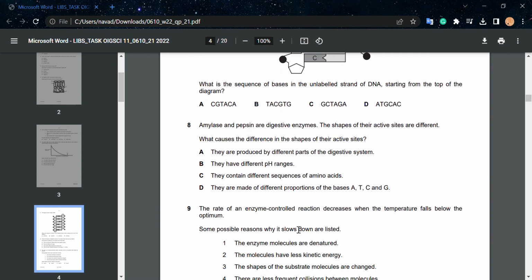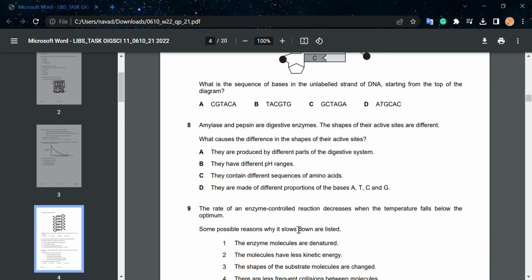Question number 8. Amylase and pepsin are digestive enzymes. The shapes of their active sites are different. What causes the difference in the shapes of the active sites? They are produced by different parts of the digestive system, which is true, right? But it's not right. They have different pH ranges, which is correct, but that does not answer the question of the active sites being different.